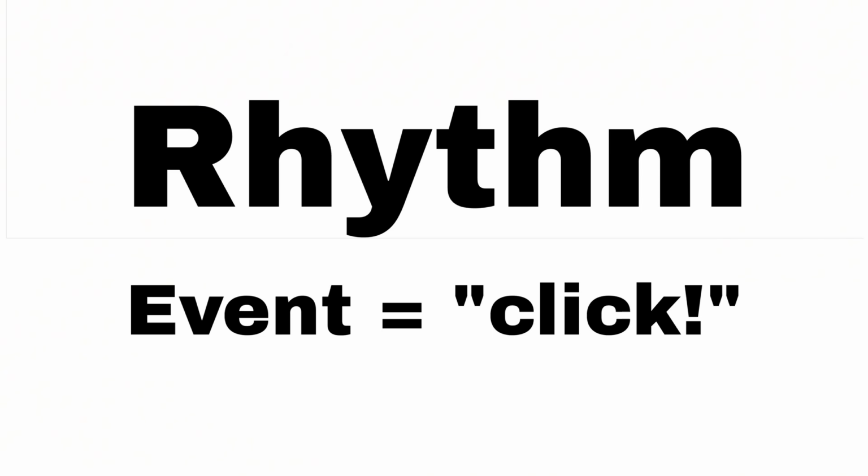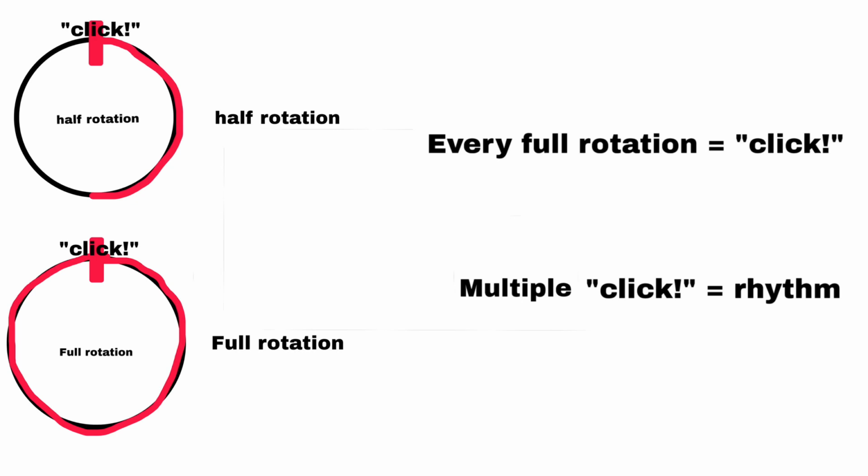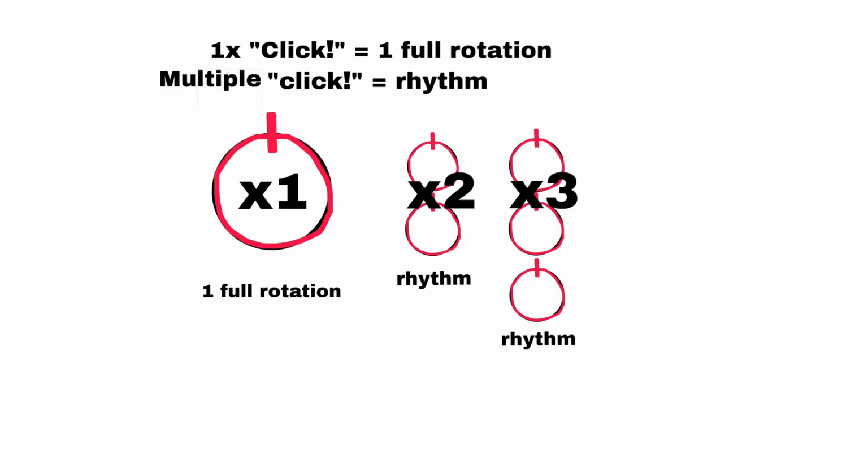In this volume, the clicks will represent an event. So every full rotation that the red field has over the black circle will represent an event. To click only once would be a singular event, but to click a multitude of times would be a rhythmic pattern.